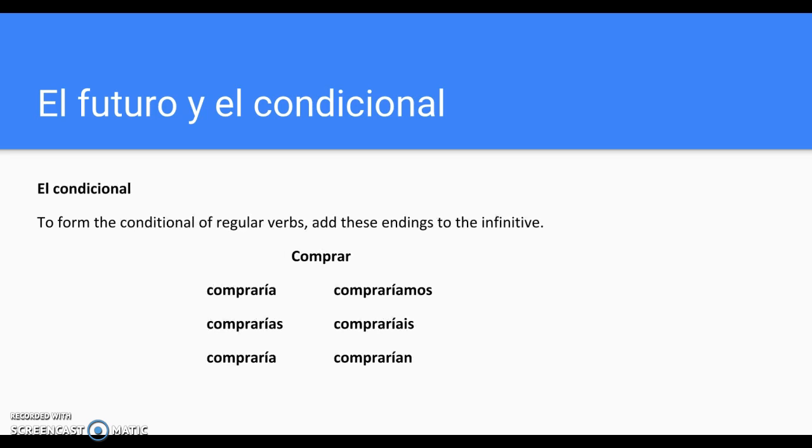El condicional. To form the conditional of regular verbs, add these endings to the infinitive. Compraría, comprarías, compraría, compraríamos, compraríais, comprarían.